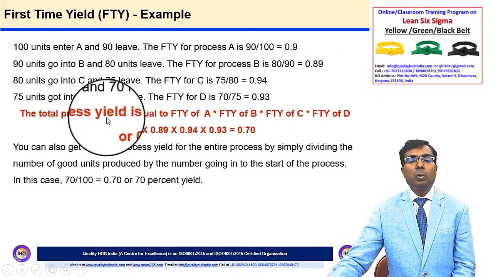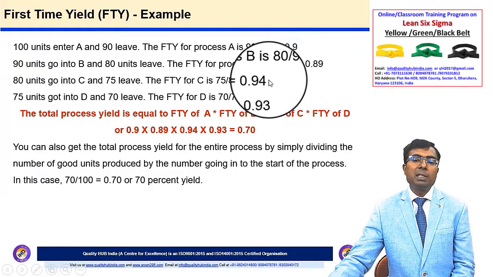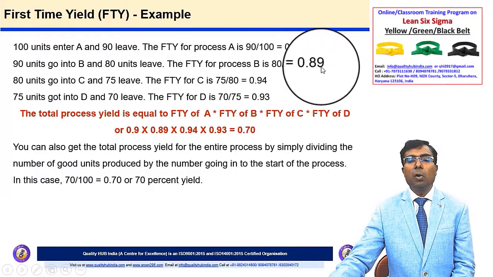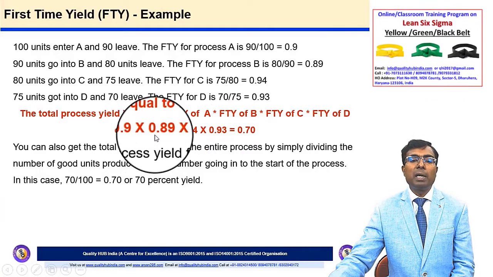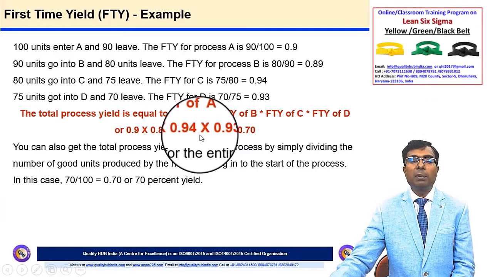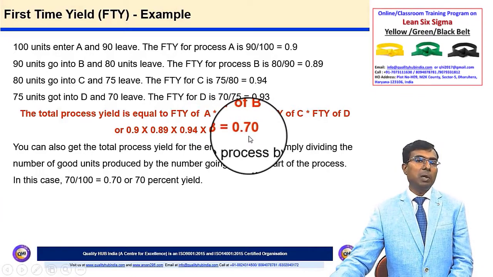So total yield of this process would be A multiplied by B multiplied by C multiplied by D. That means the yield of all the processes I am going to multiply, and that will be 0.9 multiplied by 0.89 multiplied by 0.94 multiplied by 0.93, which is 0.70 or 70% of yield.